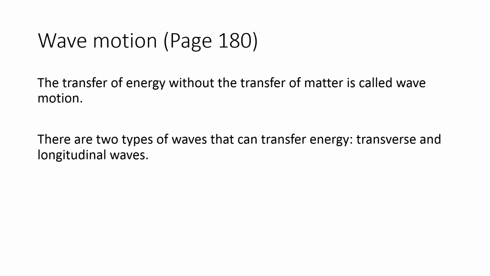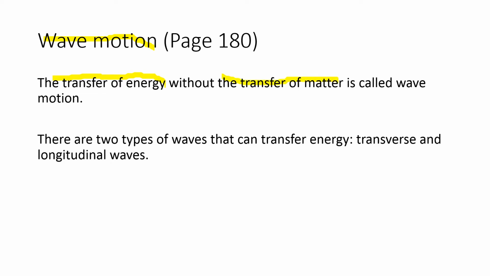Today we are going to look at a new chapter, chapter 5, which is on 5.1. It's known as waves. So today we're looking at different types of wave and trying to have a better understanding of what waves are. So I need you to look at page number 180, on wave motion. It says here, wave motion is a transfer of energy without the transfer of matter.